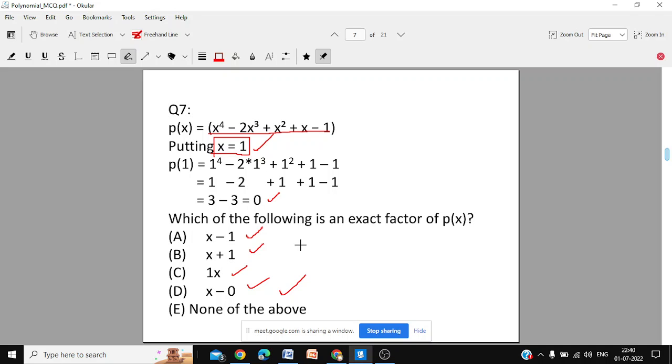Which is the factor which will exactly divide? x minus 1, x plus 1, 1x, x minus 0, none of the above. Put question number 7 and write the correct option.